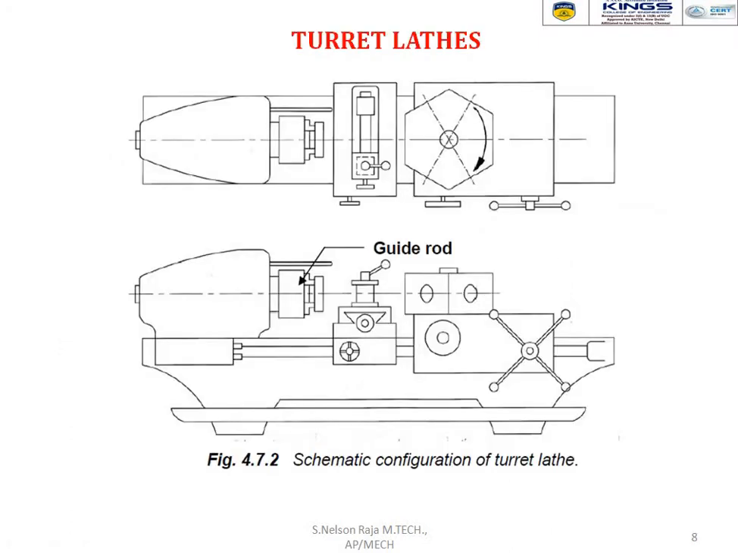And the systematic layout of a turret lathe. When you look at the diagram, it's almost similar to the capstan lathe. So there is no difference between the turret and capstan lathe. Almost similar. It starts from the working principle and ends with the application. All the sequence will be the same. The only difference is the turret lathe guide rod, which is used to control the chuck movement. That is the only difference available in a turret lathe.